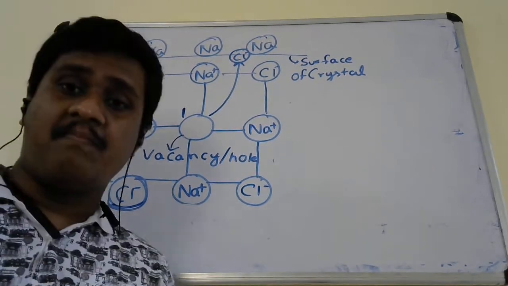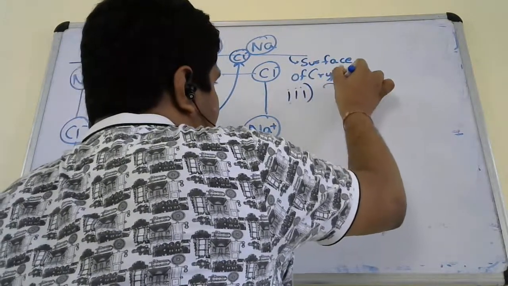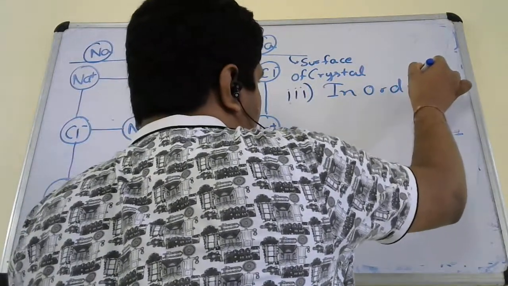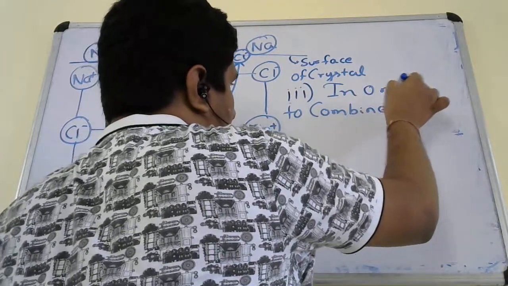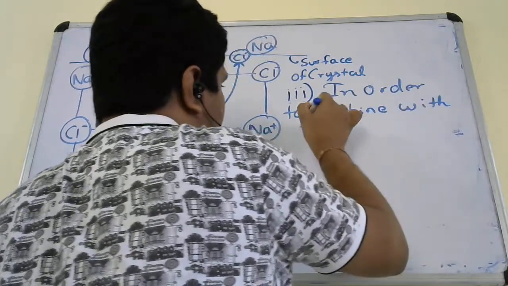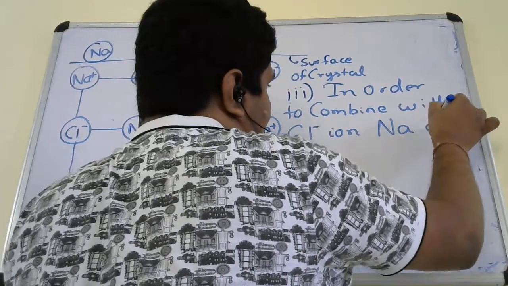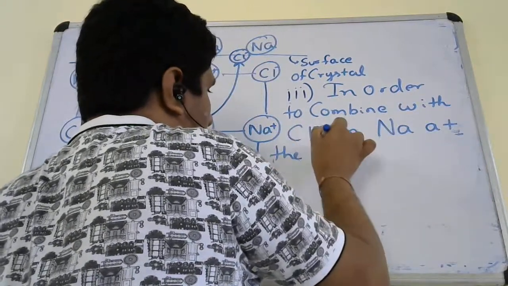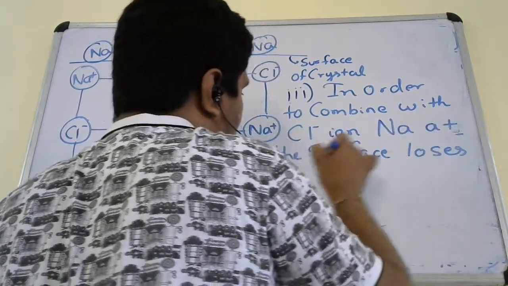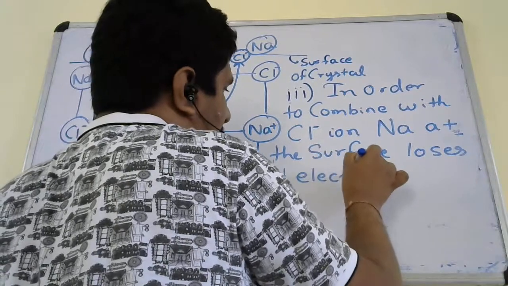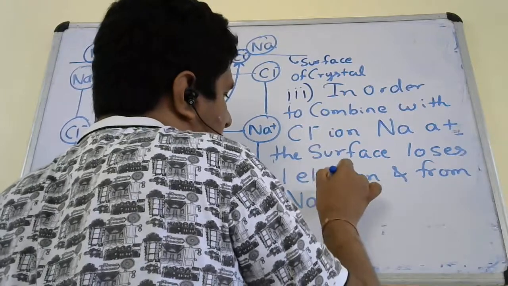So in order to combine with the Cl minus ion, sodium at the surface loses one electron and forms Na plus ion.